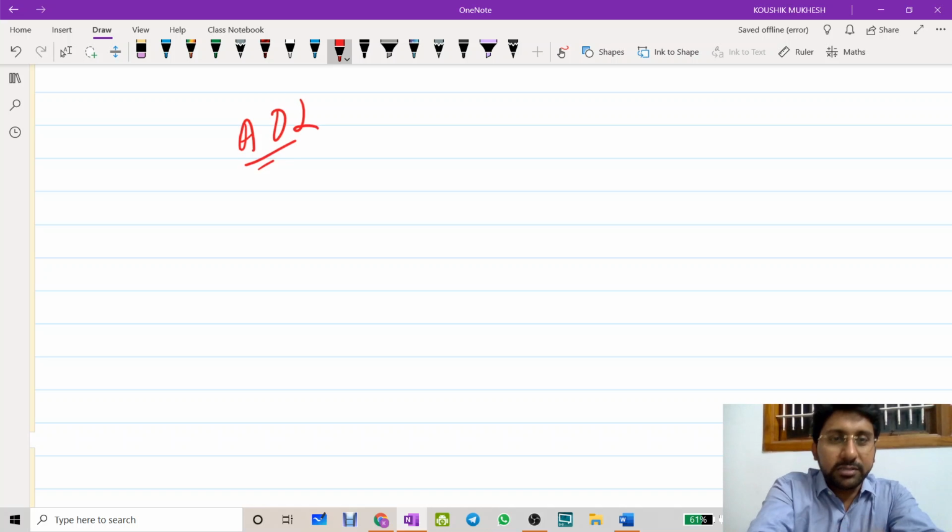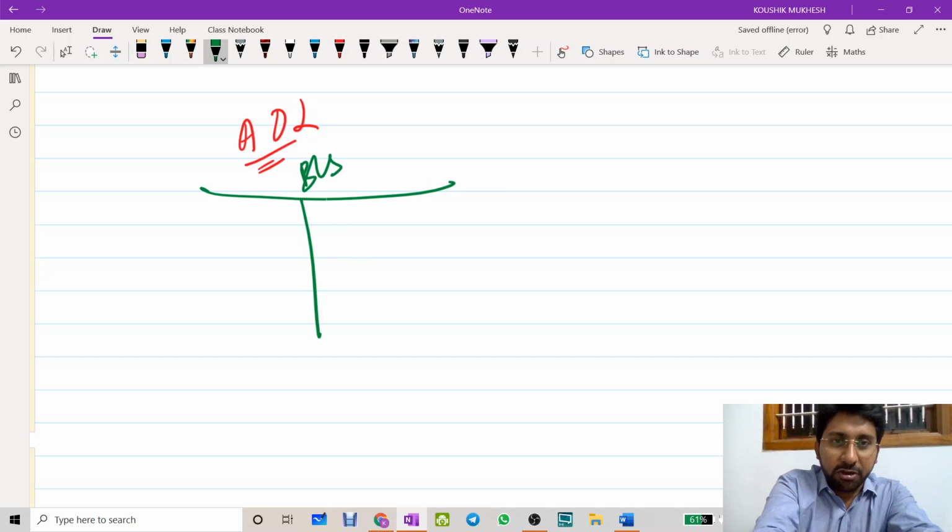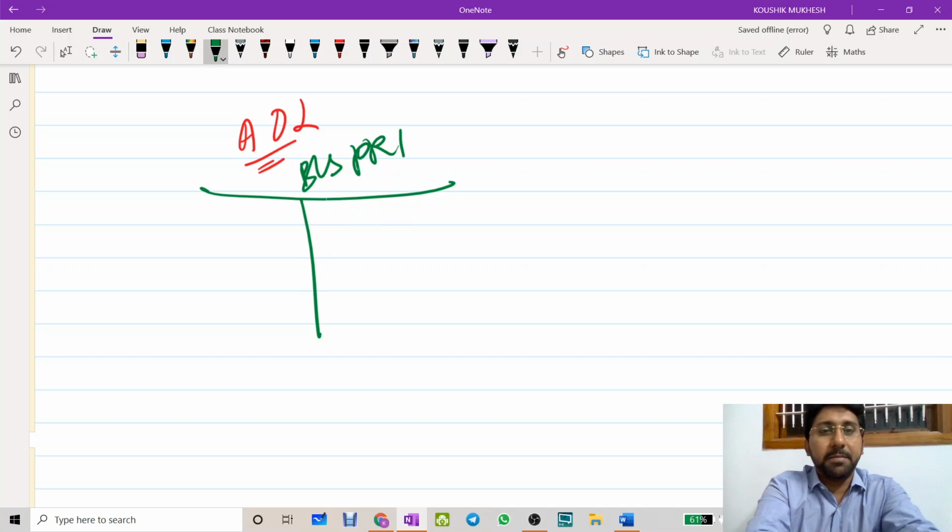Amortization of loans, how it actually works. I am writing on a rough, so just concentrate properly, because this is not a normal session to cover everything. Let me cover the concept. Balance sheet of a PRI. So let's have a look into this balance sheet having liabilities and assets.